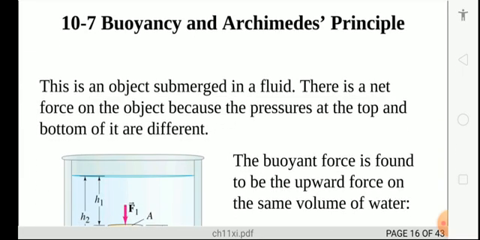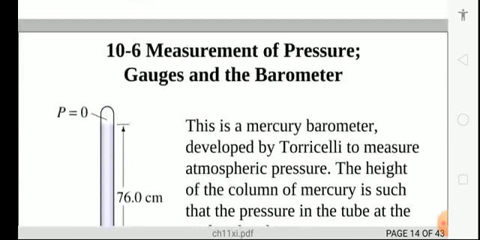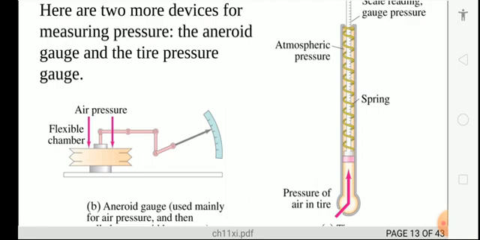Now before starting a new topic, you should know something. The hydrostatic pressure on a layer of liquid at depth h from the free surface is P equal to rho g h, while absolute pressure is P equal to Pa plus rho g h. So the difference between the absolute pressure and the atmospheric pressure is called gauge pressure.